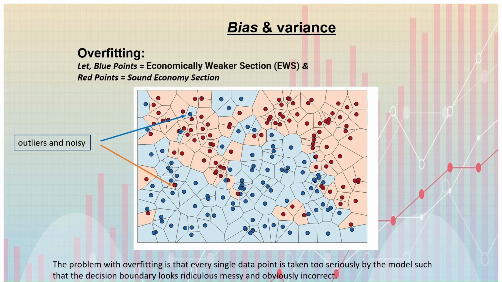It's just noise. Also, one red point in the blue region, like some sound economic person's outlet or store is there. It's just noise or an outlier. So we need to relax the model on that point.